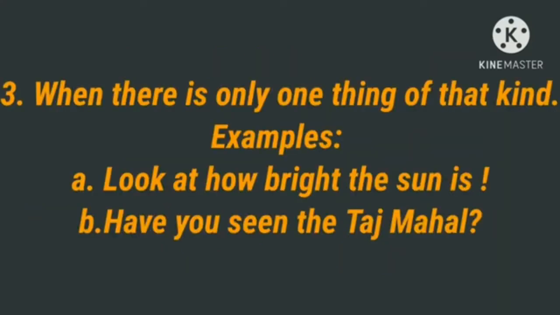Third one: when there is only one thing of that kind, we use the definite article. Example: look at how bright the sun is. How many suns do we have? We have only one sun. Where there is only one thing of that kind, we use the definite article. So, look at how bright the sun is.